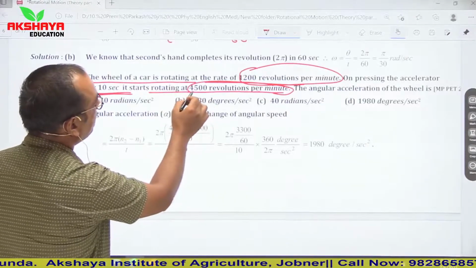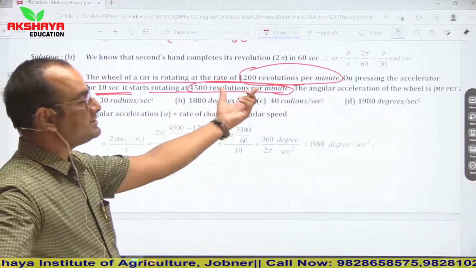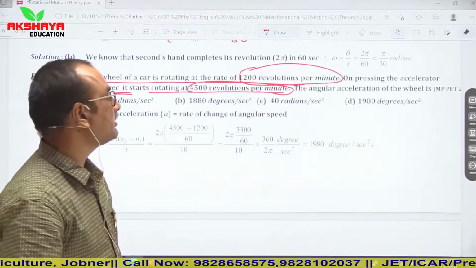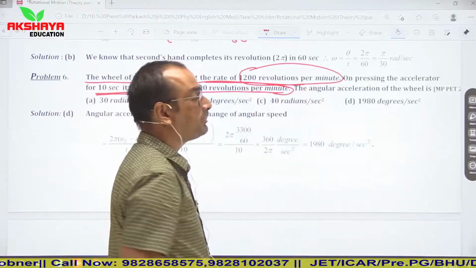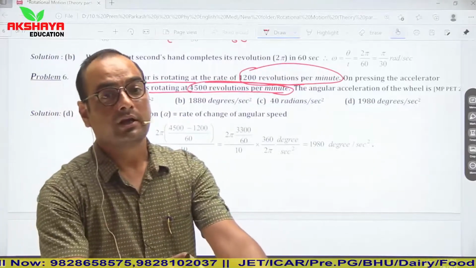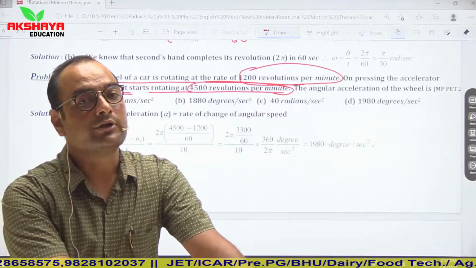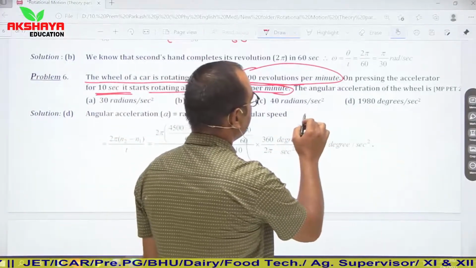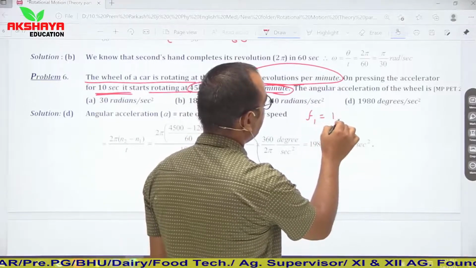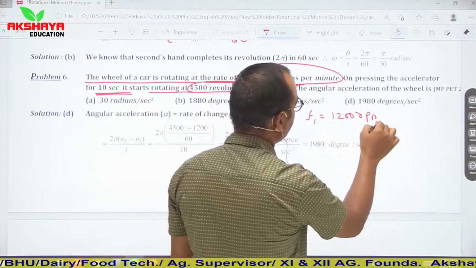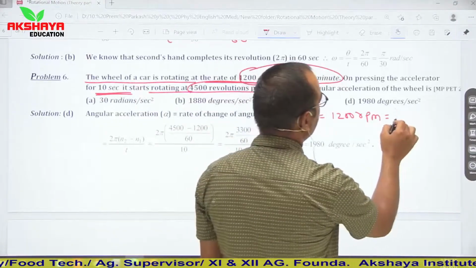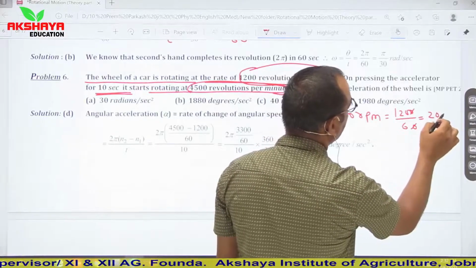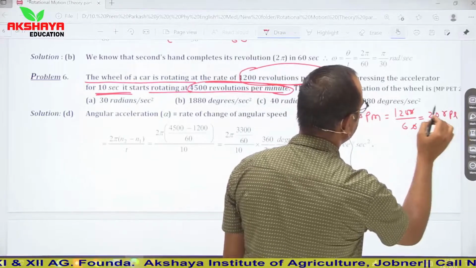Now see, this is rpm. So students generally get confused here that this is angular velocity. So students, this is not angular velocity. You have to see its units, revolution per minute. So convert revolution per minute to revolution per second. Revolution per second simply represents frequency. So first of all, let us say 1200 rpm is the initial frequency f1. Convert it into seconds. So it is 1200 upon 60, means 20 hertz, or you can say 20 rounds per second.